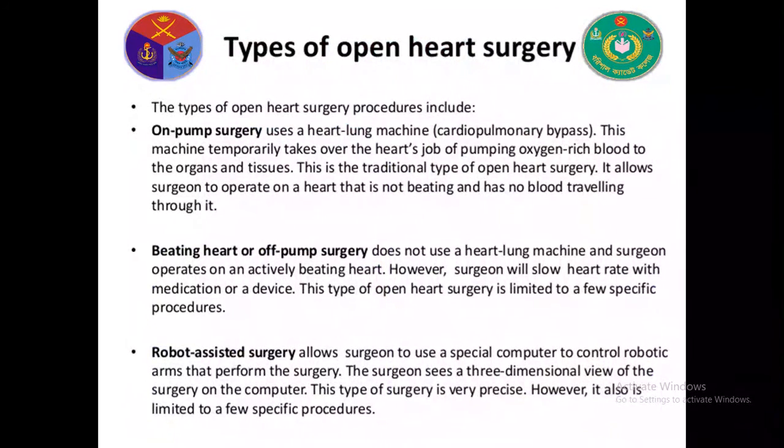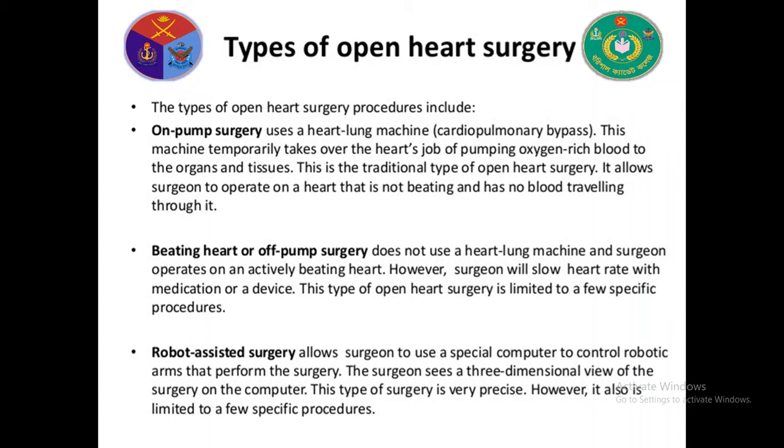Types of open heart surgery. The types of open heart surgery procedures include on-pump surgery, off-pump surgery, and robot-assisted surgery. Which one is on-pump surgery? On-pump surgery uses a heart-lung machine. One kind of machine used is called the heart-lung machine or cardiopulmonary bypass.